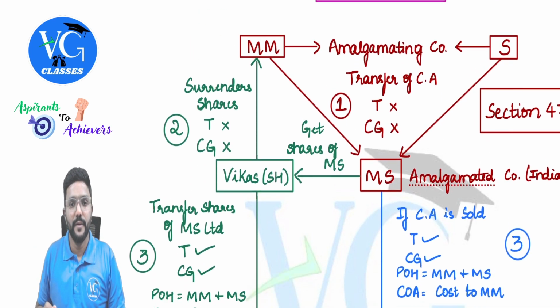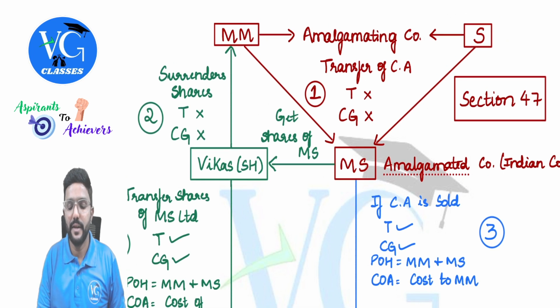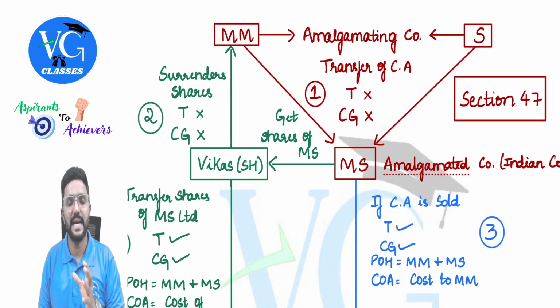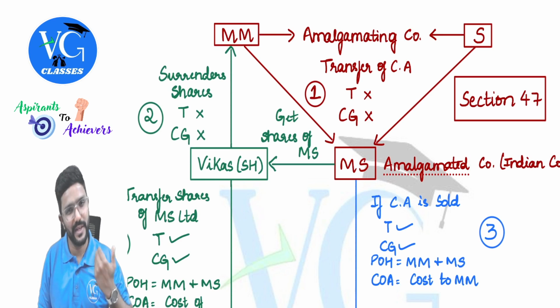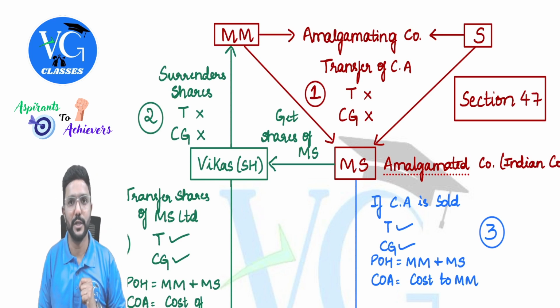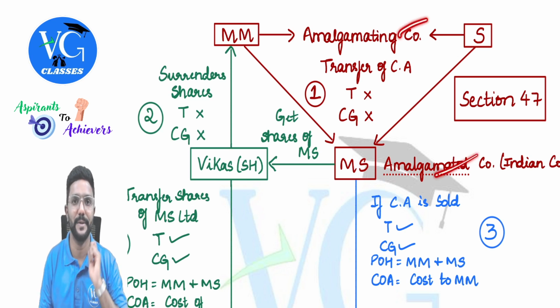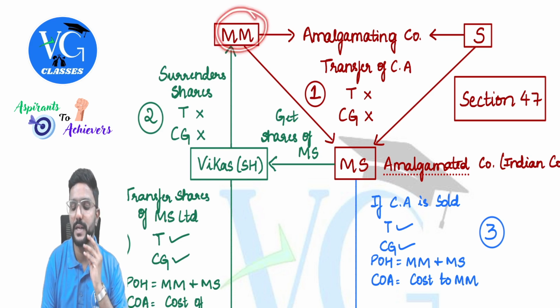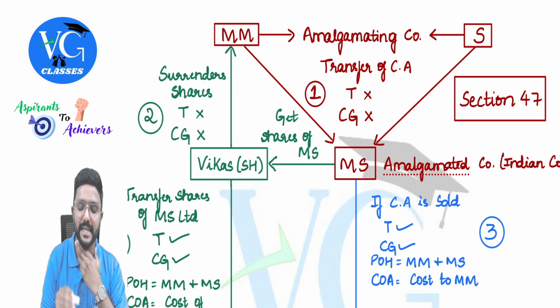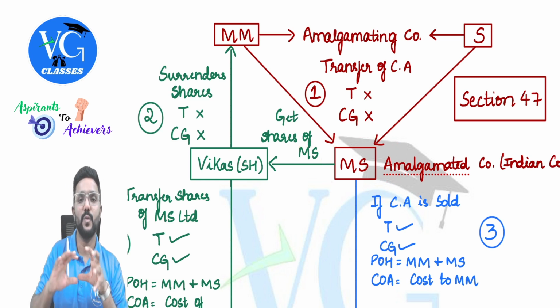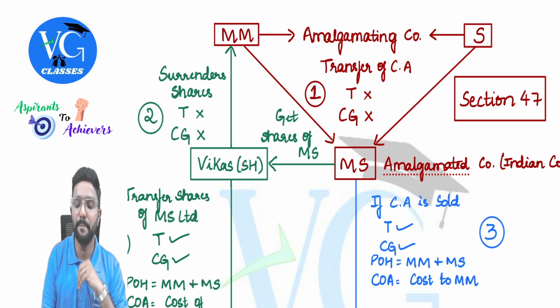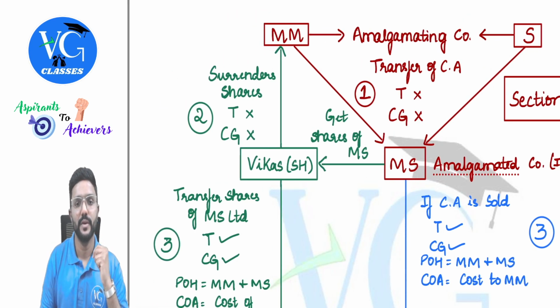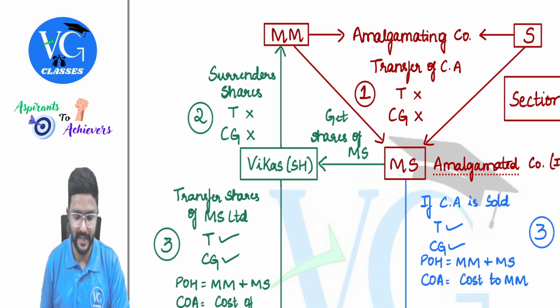Please be careful. Be familiar with these words, guys, amalgamating and amalgamated company, because sometimes in the question they use these words, and even in the provisions they have used these words. So in my example, I repeat, amalgamating company means Maruti Motors and Suzuki, whereas amalgamated company means Maruti Suzuki, the new entity. Whatever I have discussed till now is from the company's point of view. Now let us discuss from the shareholder's point of view, which I have given in green color.